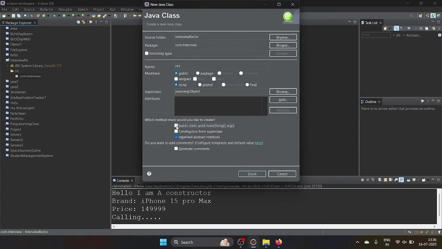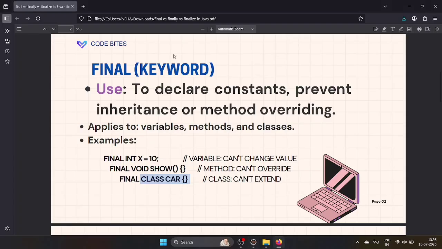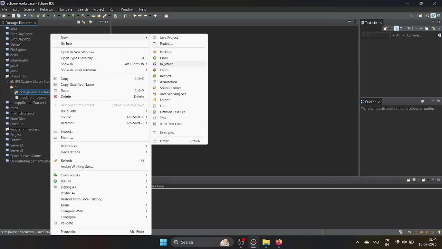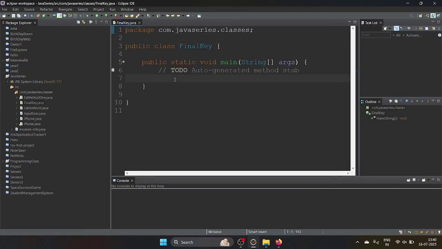Okay, final, finally, finalize. Then here, we will learn finally, right? Sorry, we will go with the final keyword first. Let's check here. Let's try to execute this one and we will see it practically. So let's go. I will create one class. Then here I will give a name as final keyword. Then public static void main. Then click on finish.